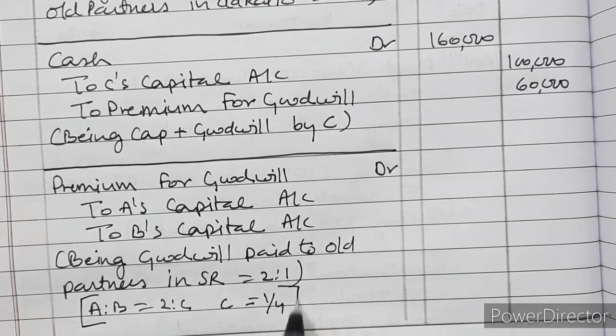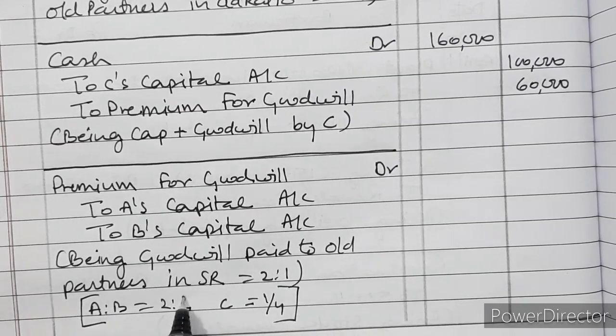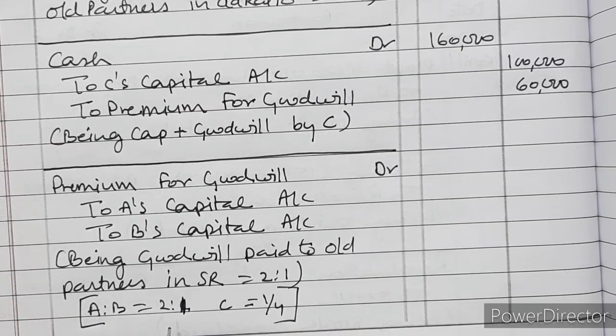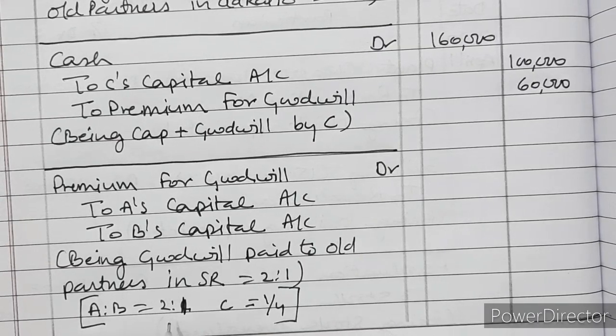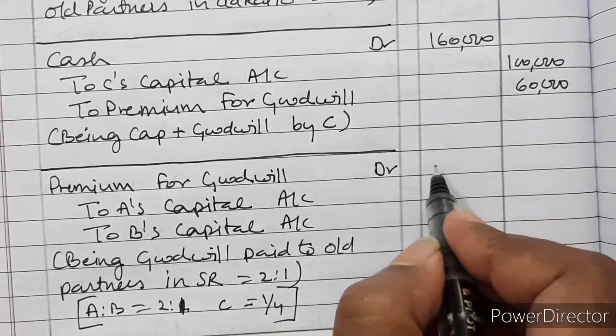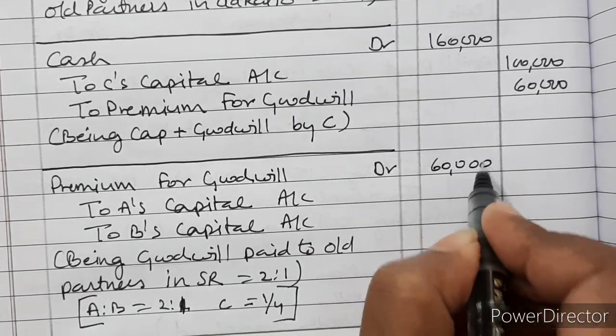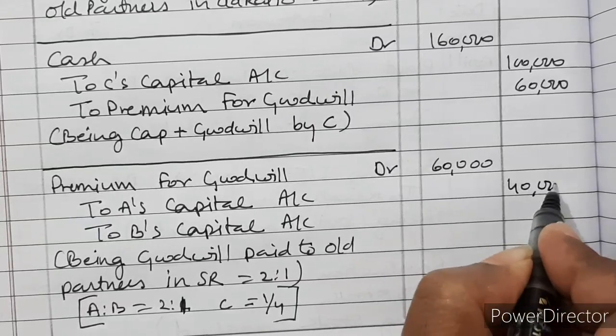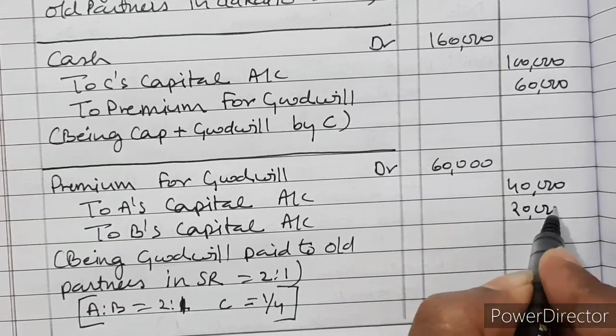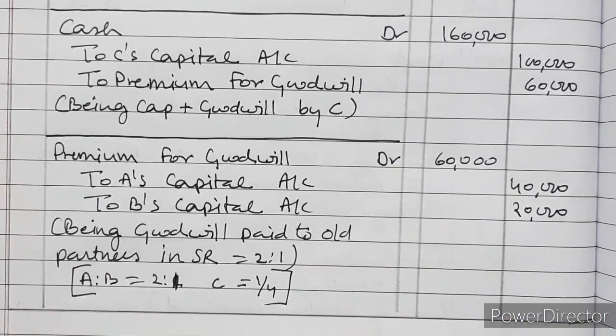When only this much information is given, then even if you calculate, you will get the old ratio as the sacrificing ratio. So this 60,000 we will break in 2:1, so 40,000 to the first partner and 20,000 to the second partner.